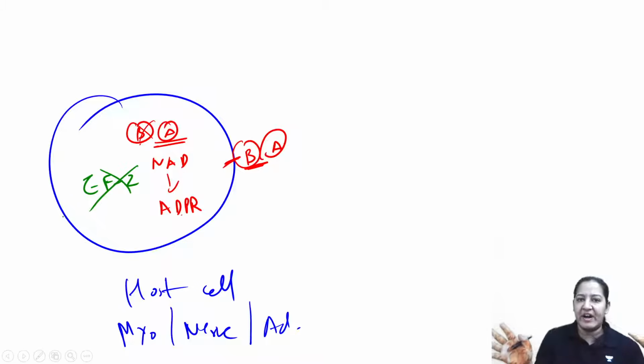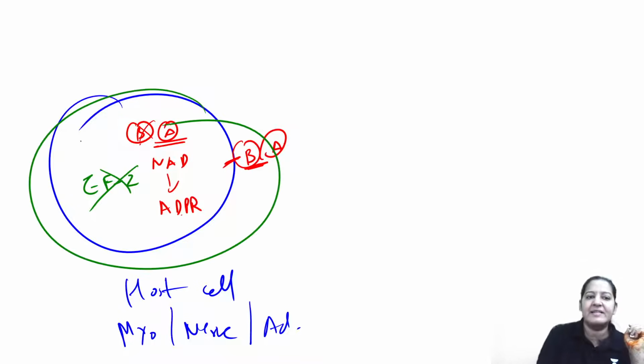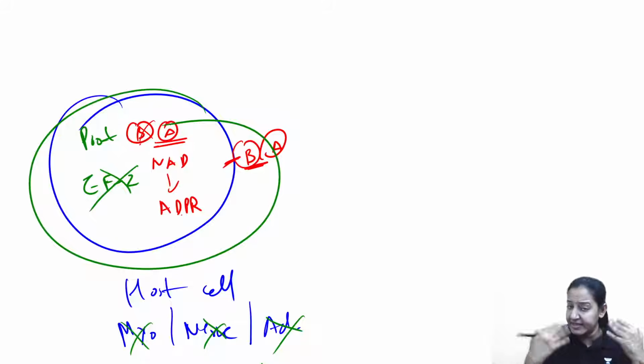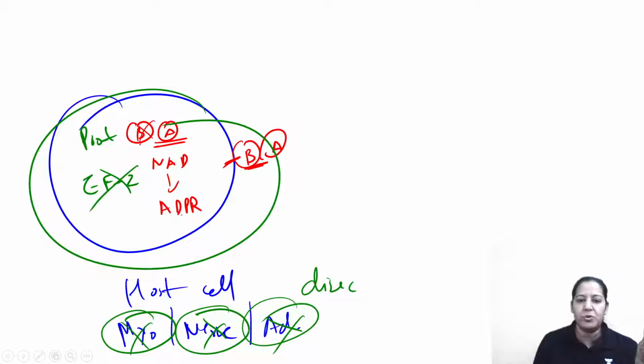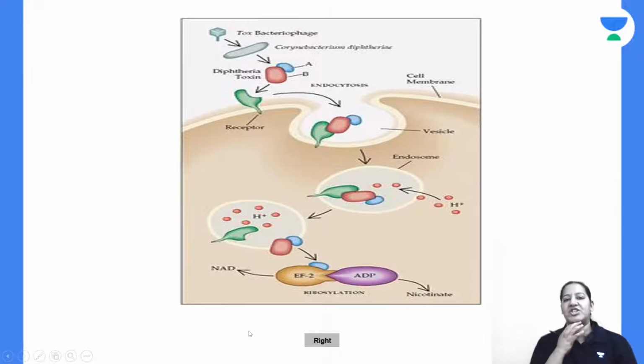So there is no elongation factor 2 inside these cells. So inside these cells, there is no protein synthesis. Since there is no protein synthesis, these cells will die. These cells will die, and there is disease in the 3 organs. There is myocardiopathy, there is neuritis, and adrenal disease may occur. So various diseases will occur. The organs will be damaged. So this is the mechanism of action of the toxin.